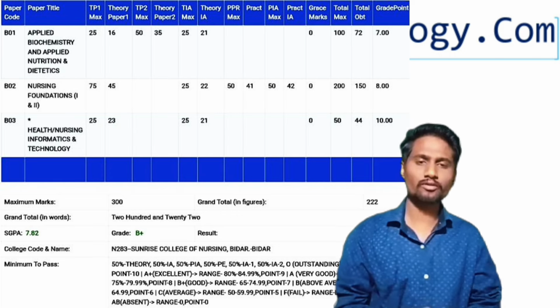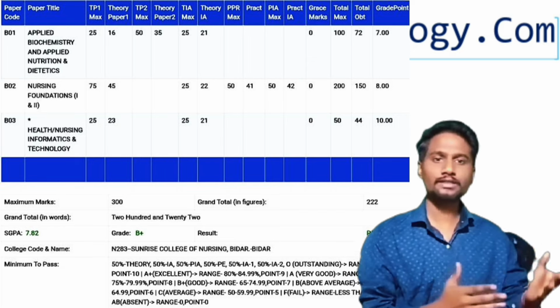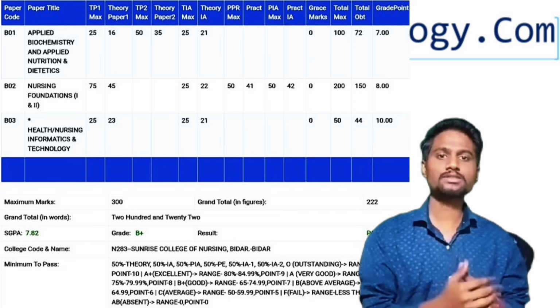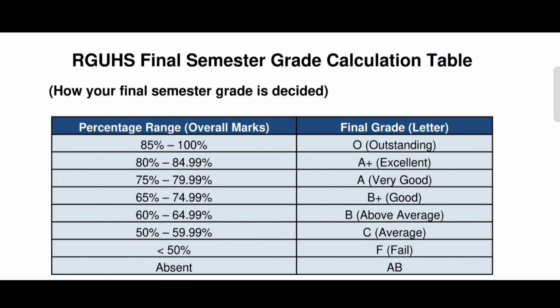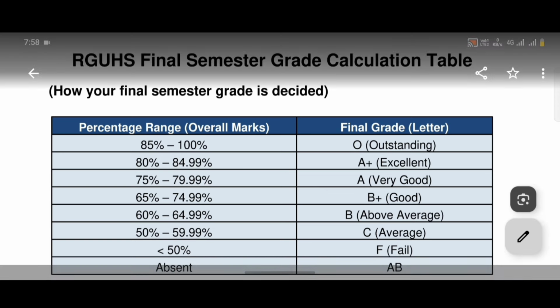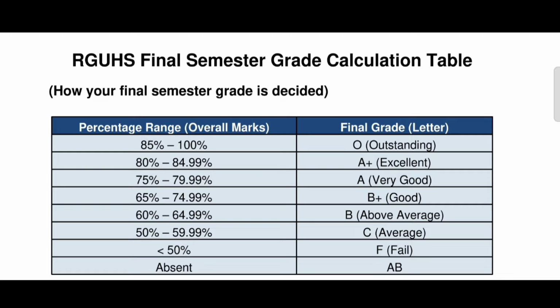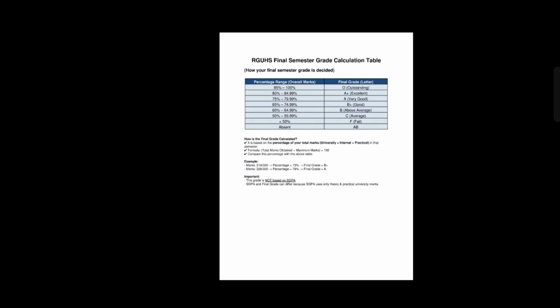As you know, I think you guys already know this, because in 10th and 12th also we do the same things. So now let's know how the final grade is given. Most of the students will say that the final grade will be given on the basis of SGPA. So here I'm going to confirm that the final semester grade is not given based on the SGPA.